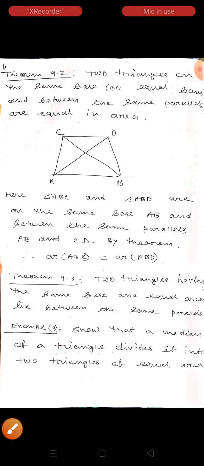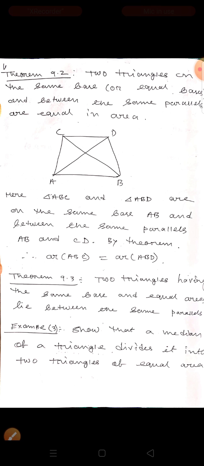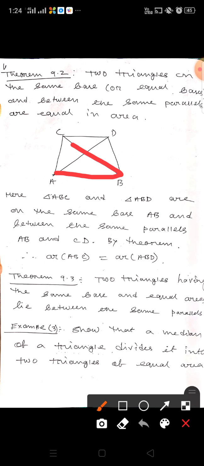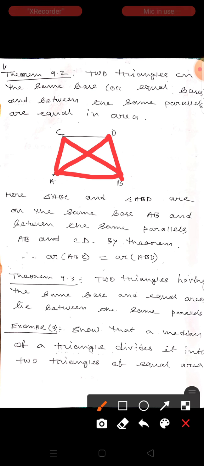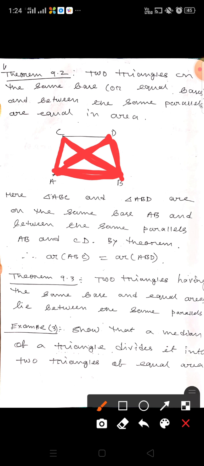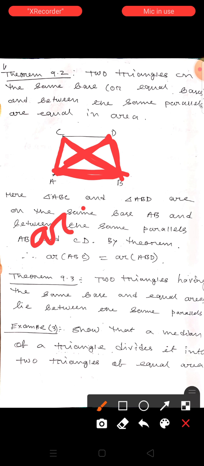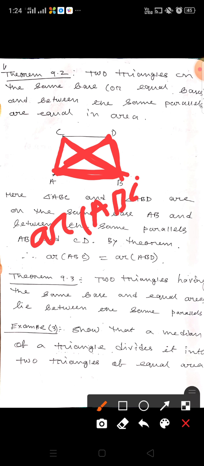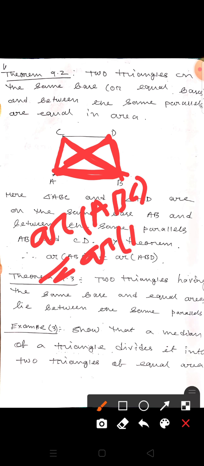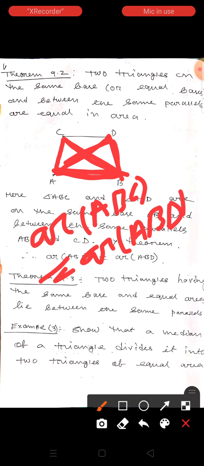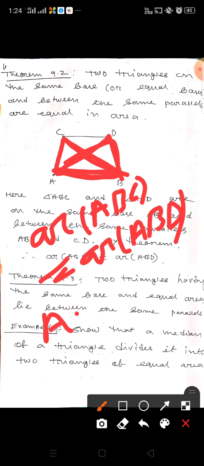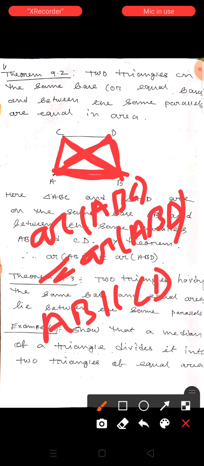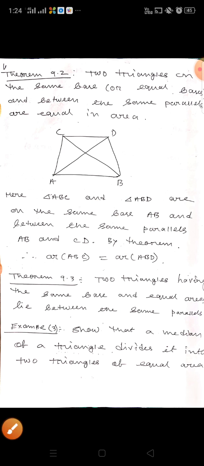Then theorem 9.3: two triangles having the same base and equal areas lie between the same parallels. The converse is also true. If two triangles are on the same base and their areas are equal, suppose triangles ABC and ABD are on the same base AB and area of ABC equals area of ABD, then always AB is parallel to CD. So this is theorem 9.3.